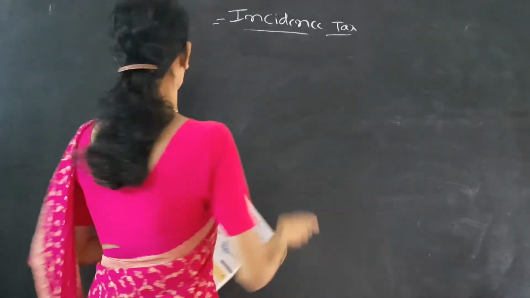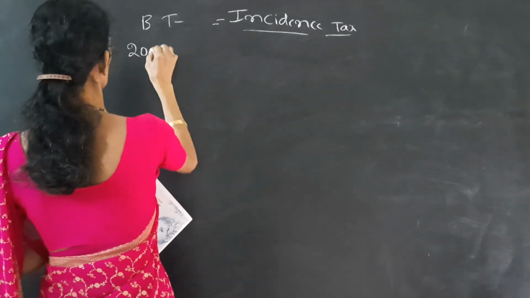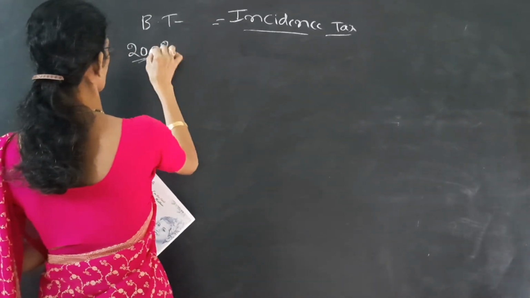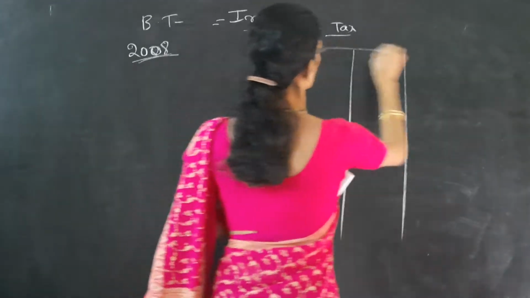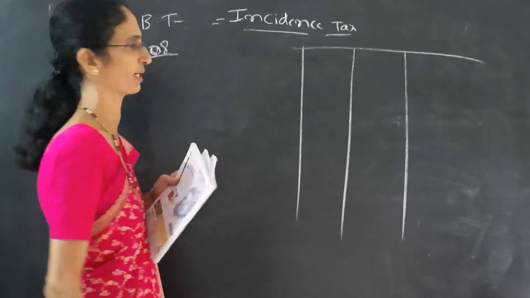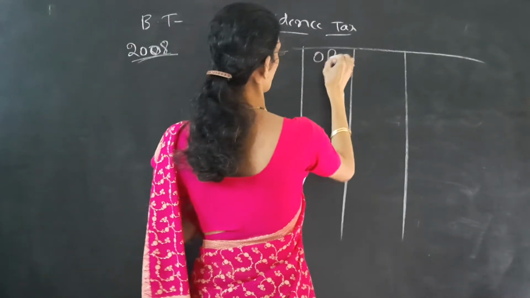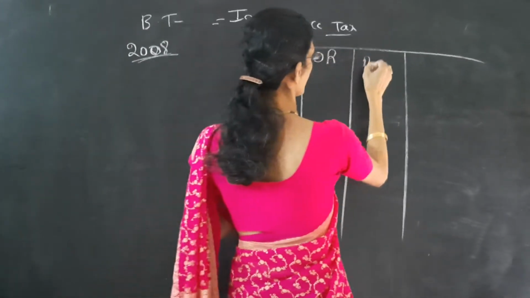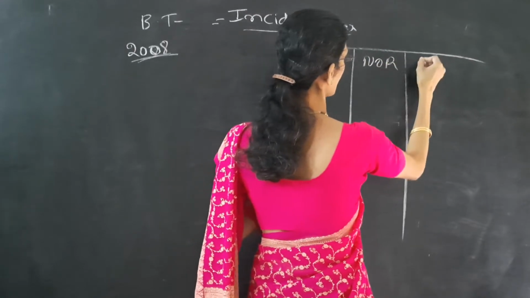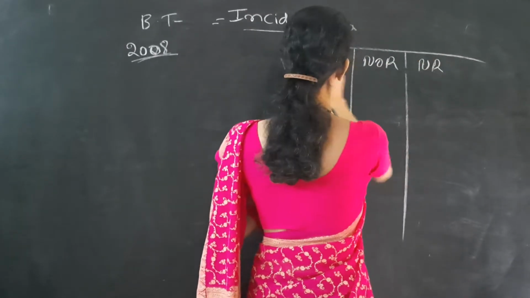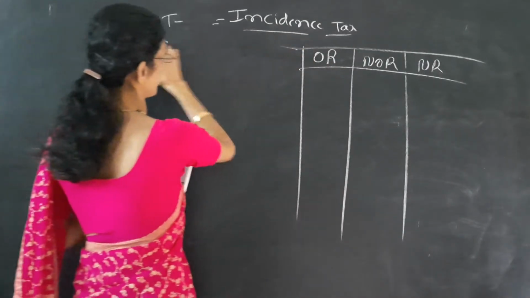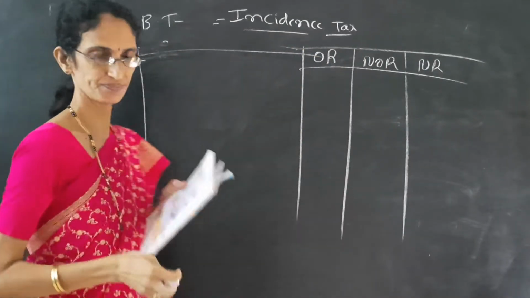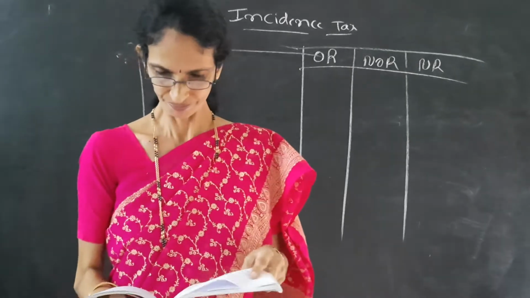Now this is the problem that appeared in 2008. See the question paper of 2008. Once again we have to provide 3 columns. First one is ordinarily resident, next one is not ordinarily resident, and last one is non-resident. So we can read the problem.